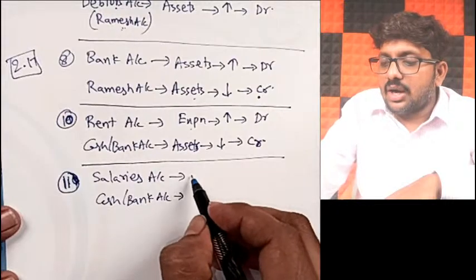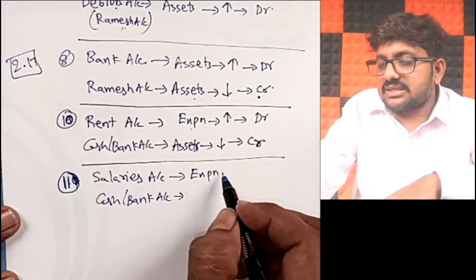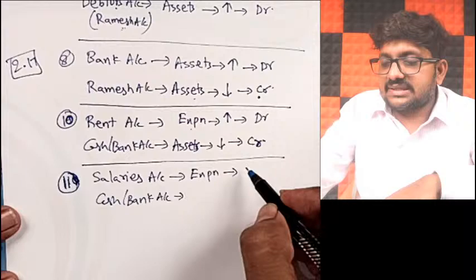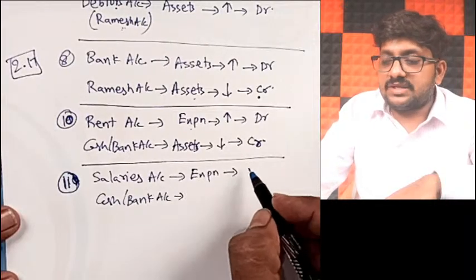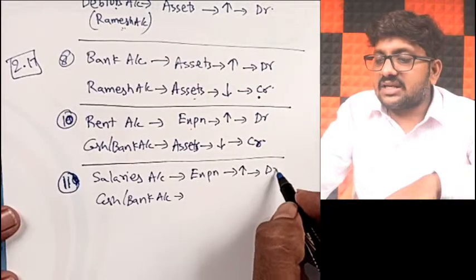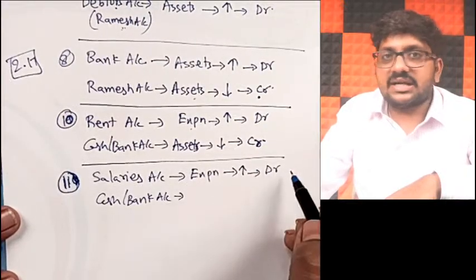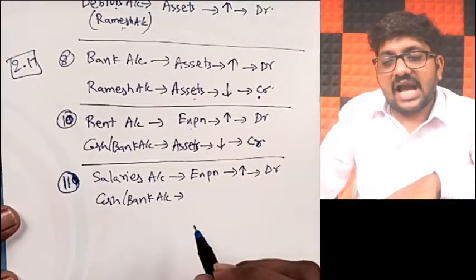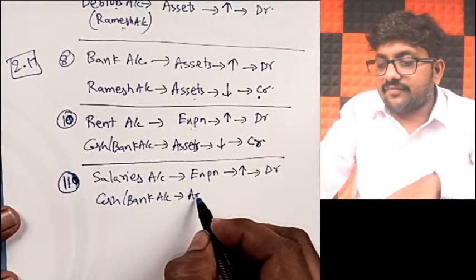Salary is a part of expenses, and when you pay, your total expenses will increase. Expense increase, what should you be doing? Debit. Expense increases, you have to debit. Similarly, cash or bank account is a part of assets.